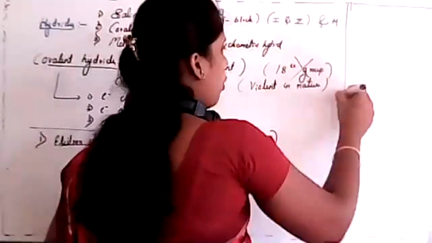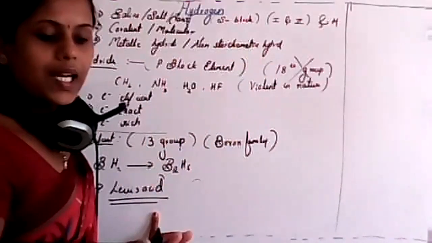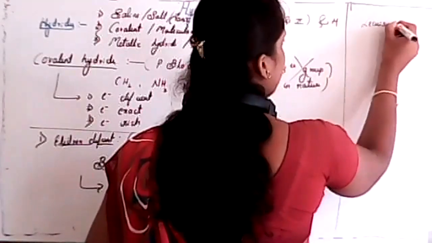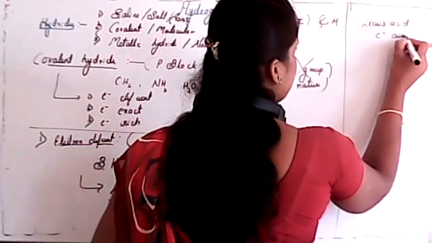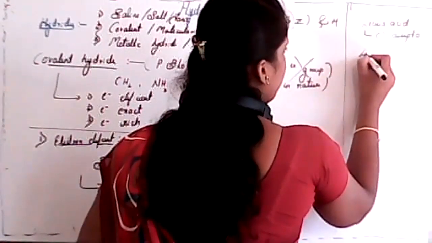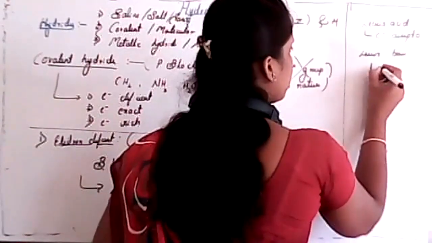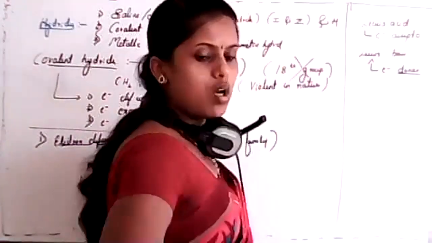Students, we'll study Lewis acid and base in the equilibrium chapter, but I'll give one hint. A Lewis acid is an electron acceptor. A Lewis base is an electron donor.